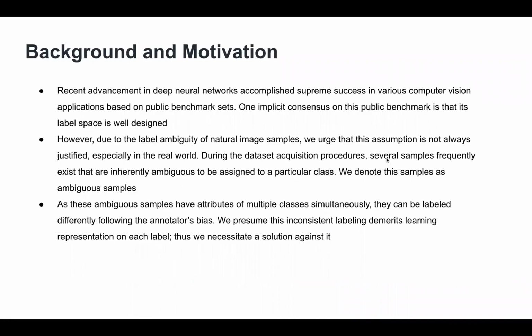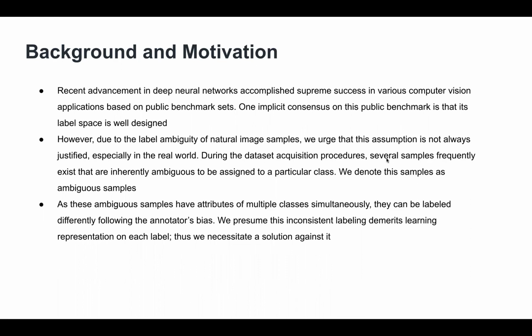I will start with the background and motivation of our work. Recent advancements in deep neural networks have accomplished supreme success in various computer vision applications based on public benchmark datasets. One implicit consensus on these public benchmarks is that each label space is well designed. However, due to label ambiguity of natural image samples, we argue that this assumption is not always justified, especially in the real world.